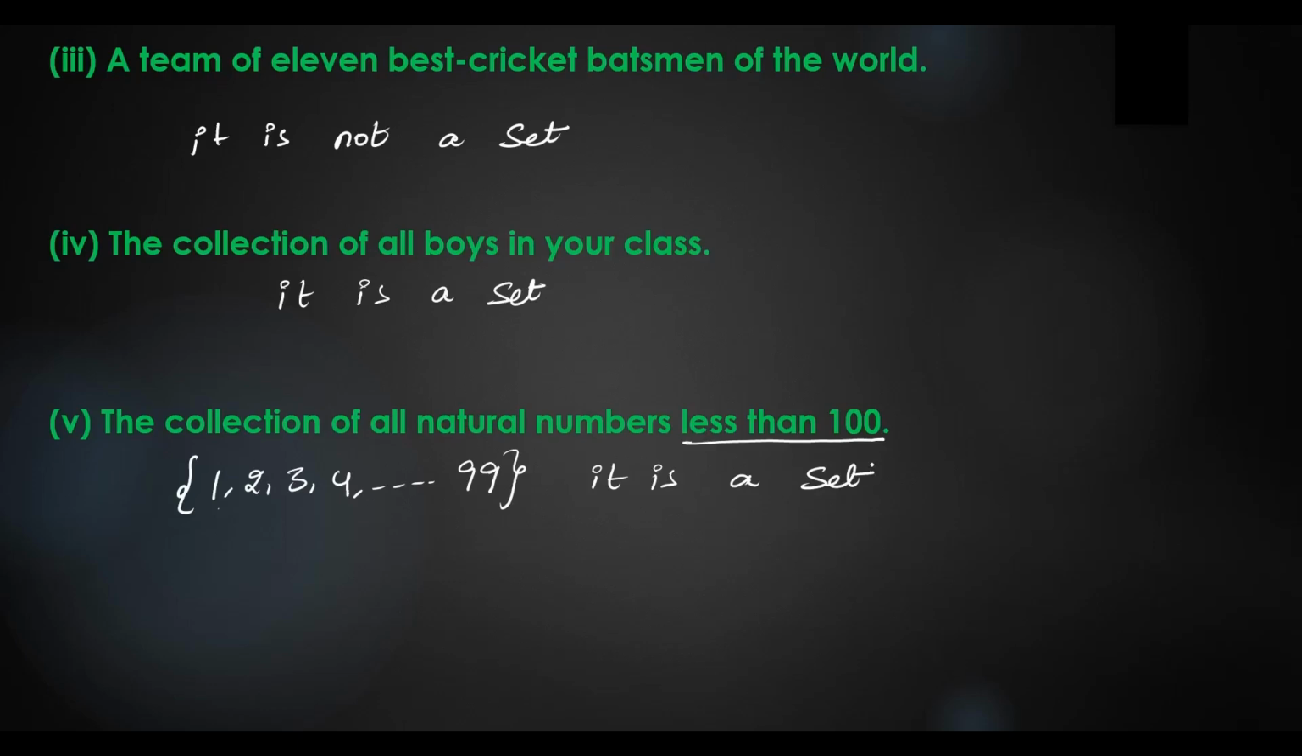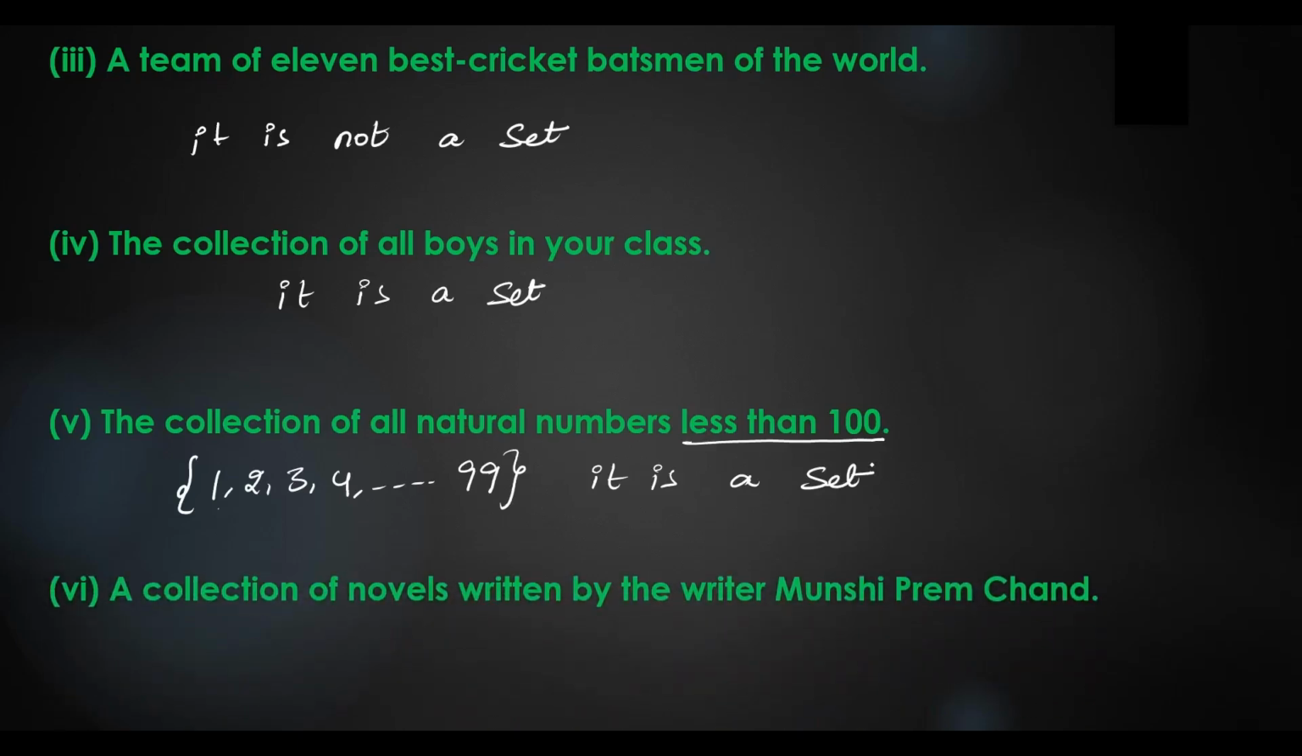Going to the next problem: a collection of novels written by Munshi Premchand. Is it a set or not? Someone says it is a set, and someone says it is not a set. The answer is it is not a set, because the collection of novels written by Munshi Premchand may vary. If he writes more novels, the collection will grow. So it is also changing with the time period. That's why it is not a set.